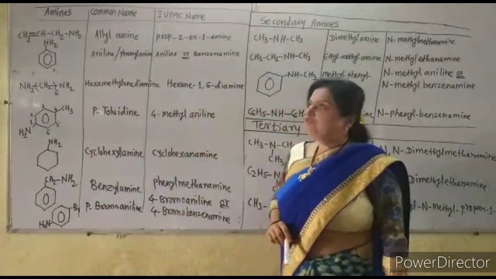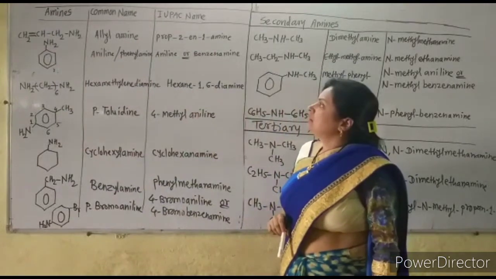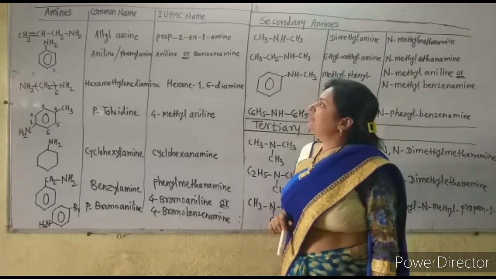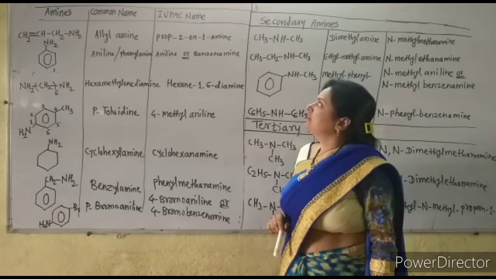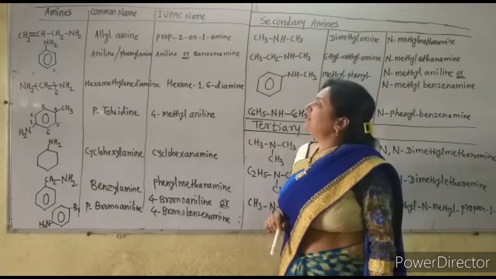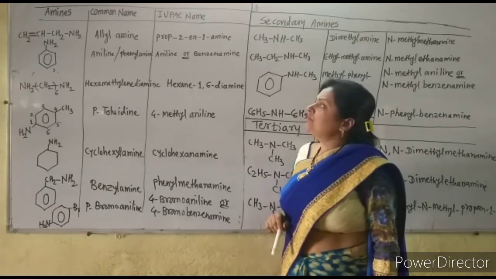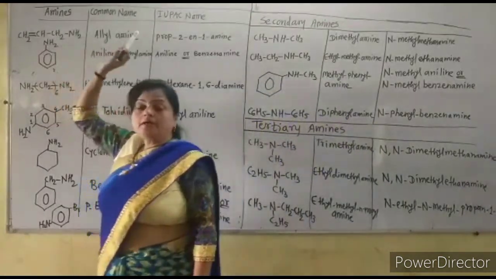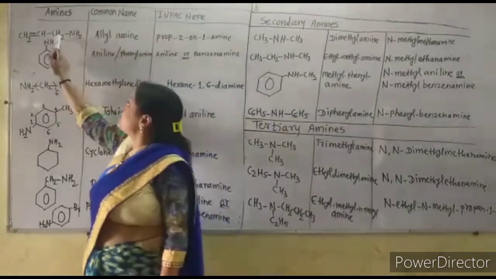And if we number from the double bond, though there is a double bond in the chain, number the carbon atoms from the NH2 group, the carbon closest to the NH2 group.